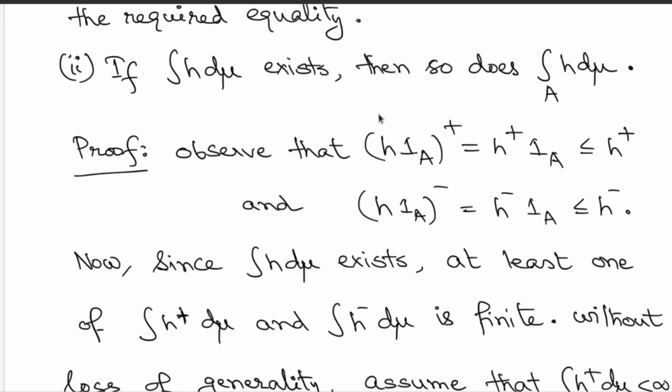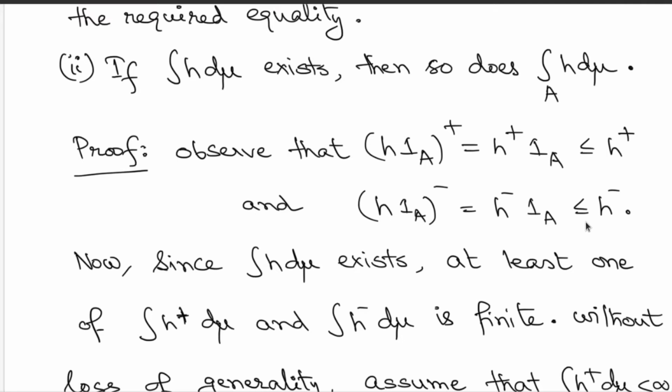So H could be taking any real values. So here H times indicator A, the positive part of that is nothing but the H plus multiplied by indicator A. Indicator A is always taking non-negative values. So therefore that's what happens. But then you immediately observe that H plus times indicator A is smaller than H plus. Similarly, look at the negative part of H times indicator A. So that you first write it as H minus multiplied by indicator A. But this product function is less equal to H minus.